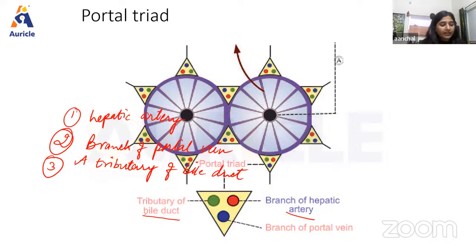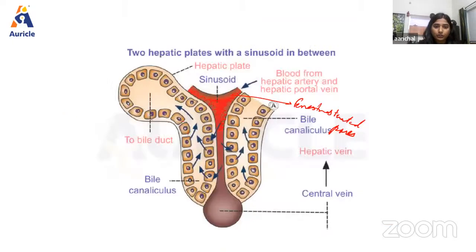Now, branches of hepatic artery and portal vein open into this sinusoid. Okay. So, branches of hepatic artery and portal vein drain or open up into this sinusoid space. Okay. Now, sinusoid opens into the central vein. So, as we can see, the sinusoid opens into the central vein, right? And the central vein empties into hepatic vein.